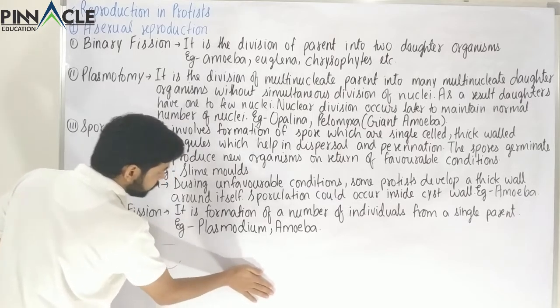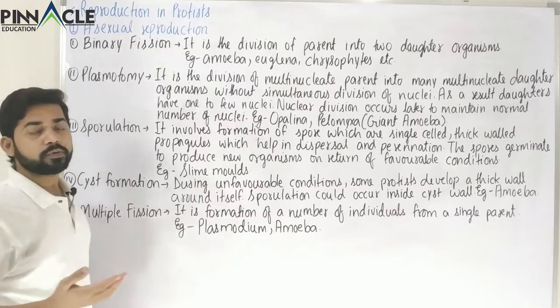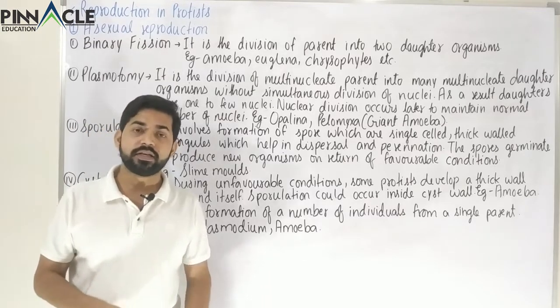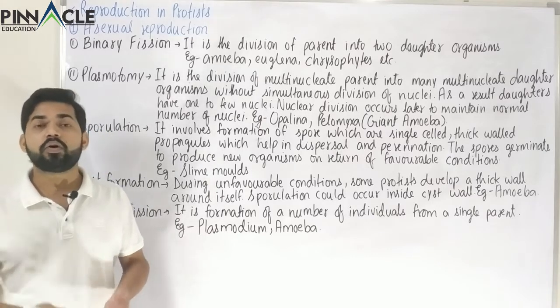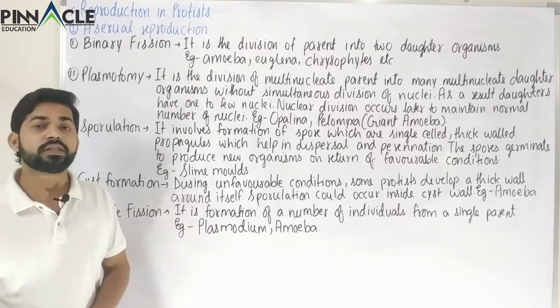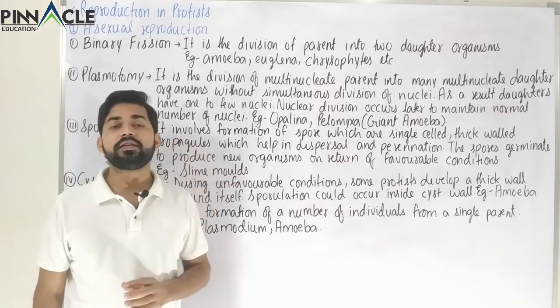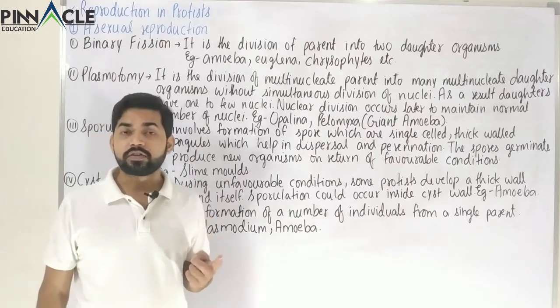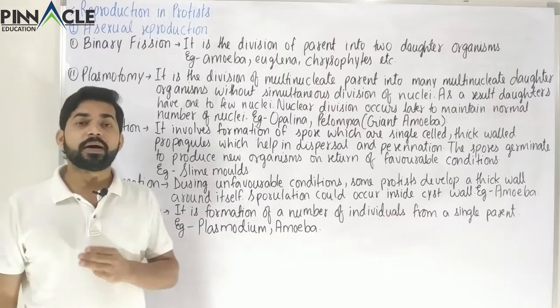Binary fission takes place in almost all of the protistans. For example, the dinoflagellates, the chrysophytes, amoeba, the euglenoids, or various other protozoans like the leishmania. There are various types of binary fission, for example, transverse binary fission, longitudinal binary fission, and oblique binary fission.